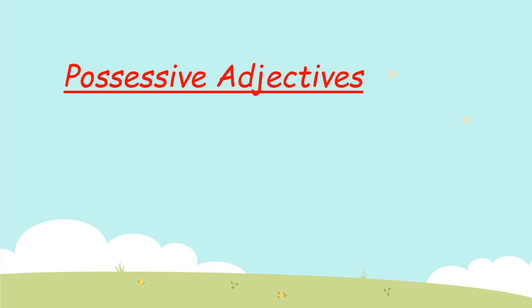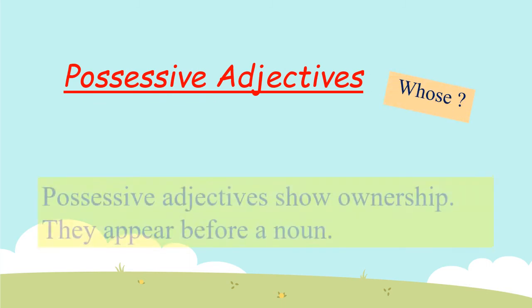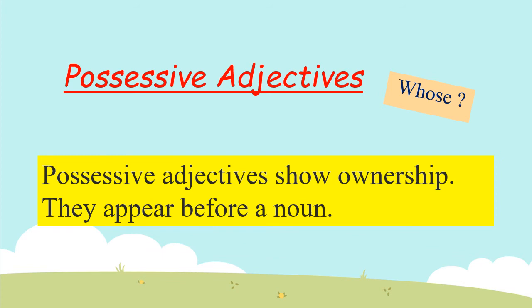Next is possessive adjectives. They answer the question whose. Possessive adjectives show ownership. They appear before a noun. So they tell us about the possession or the ownership of a particular thing. And similarly, as demonstrative and interrogative adjectives, they are also used just before the nouns in a sentence.